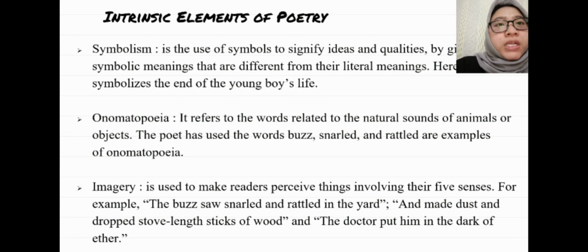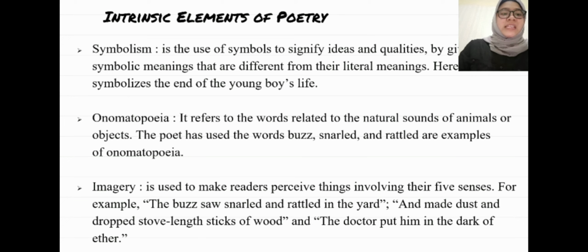Now we move to intrinsic elements of poetry. There is symbolism, which is the use of symbols to signify ideas and qualities by giving them symbolic meanings that are different from their literal meanings. Here, the sunset symbolizes the end of the young boy's life.